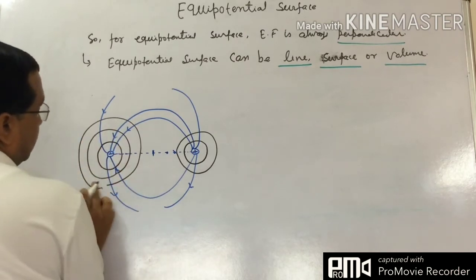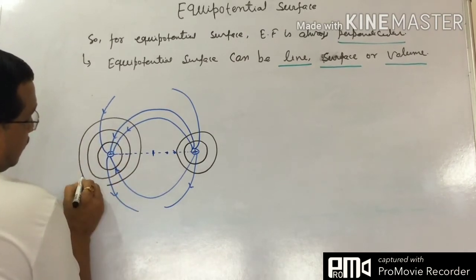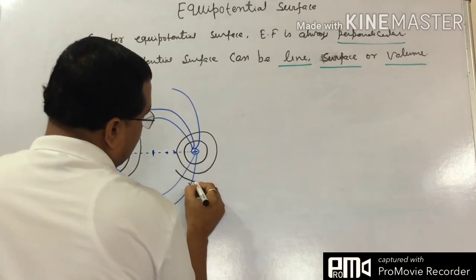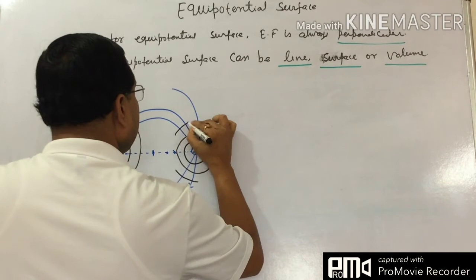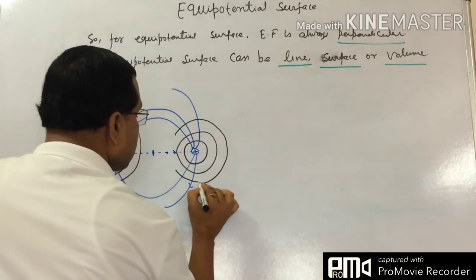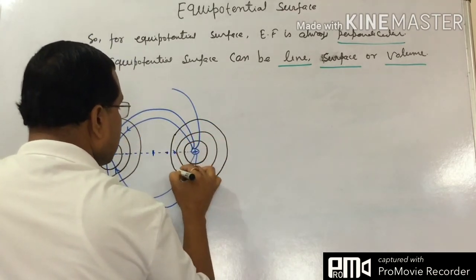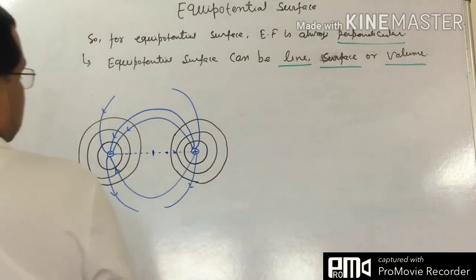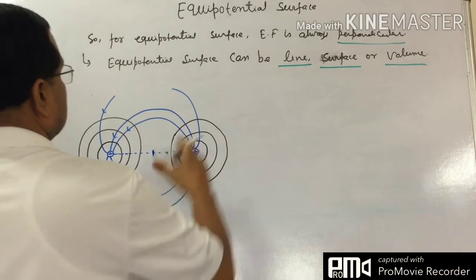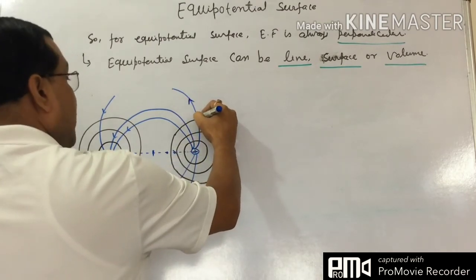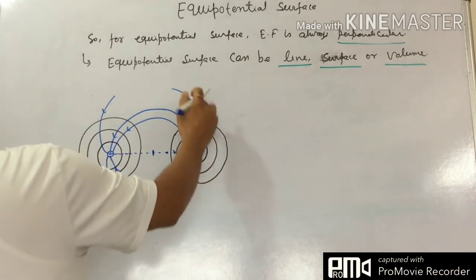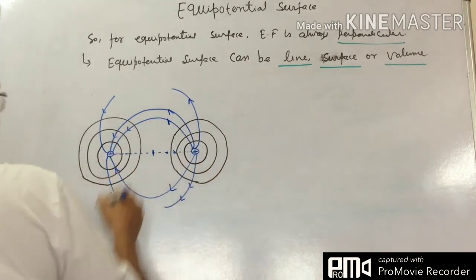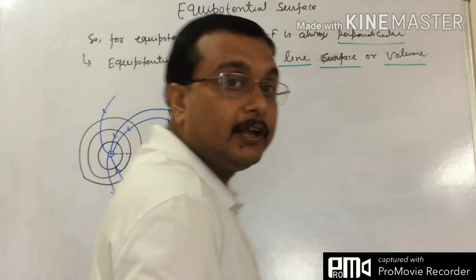And now see, third one, this is the direction, this is perpendicular to the surface. All these electric lines are perpendicular to this surface.